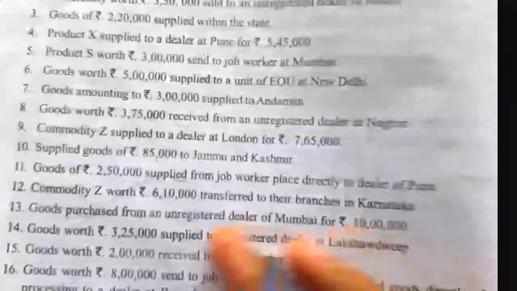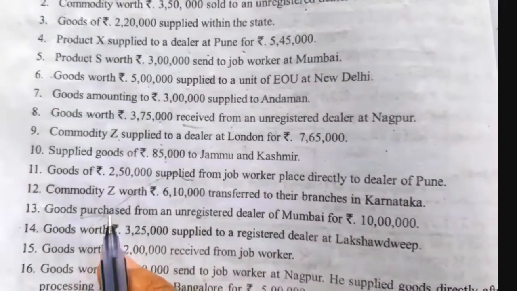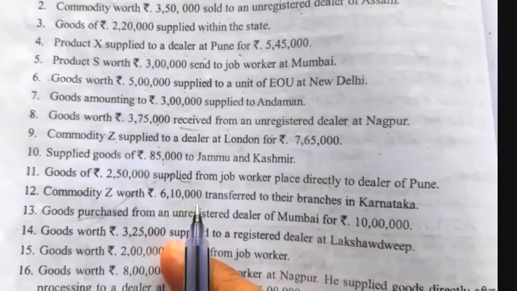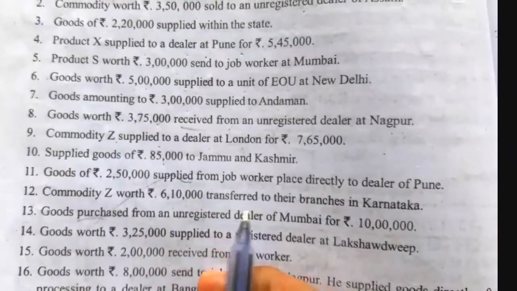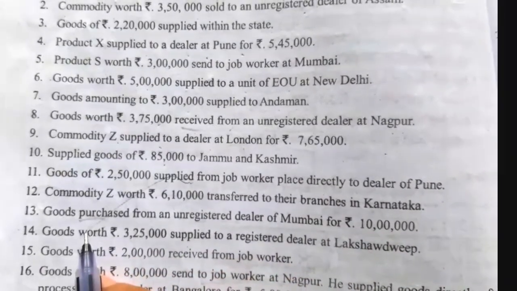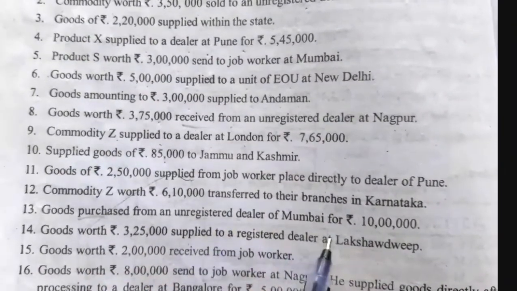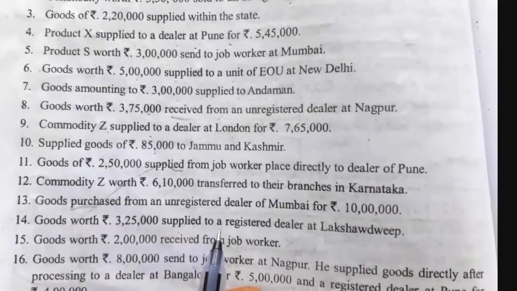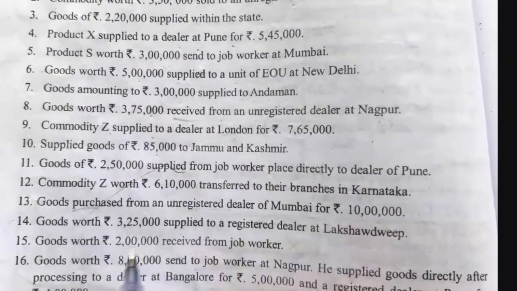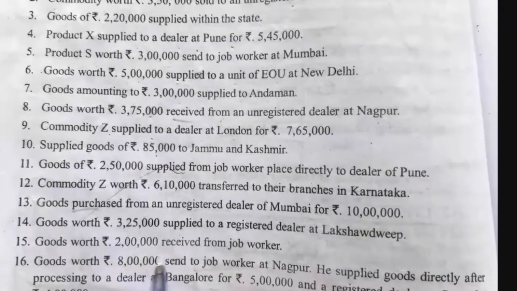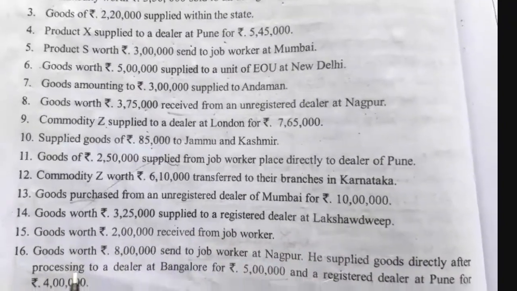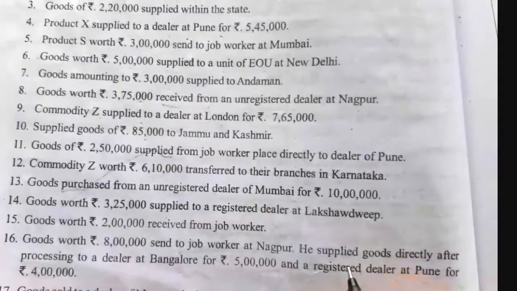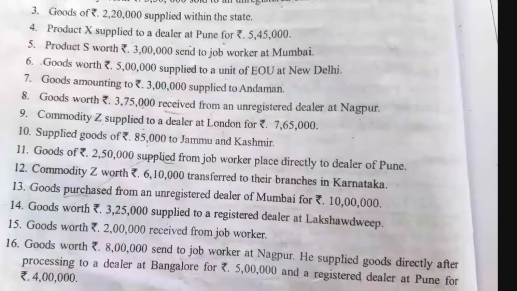dealer of Pune, commodity Z worth rupees 6,10,000 transferred to their branch in Karnataka, goods purchased from an unregistered dealer of Mumbai for rupees 10 lakh, goods worth rupees 3,25,000 supplied to a registered dealer at Lakshadweep, goods worth 2 lakh received from job worker, goods worth 8 lakh sent to job worker at Nagpur.